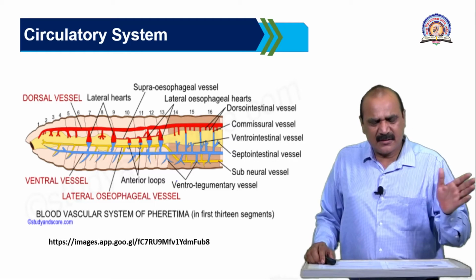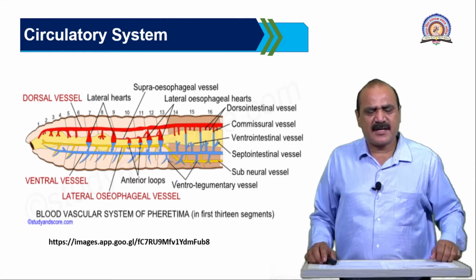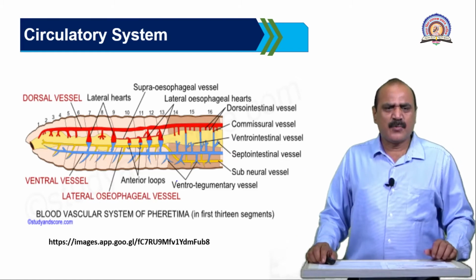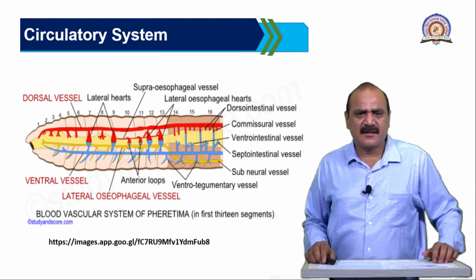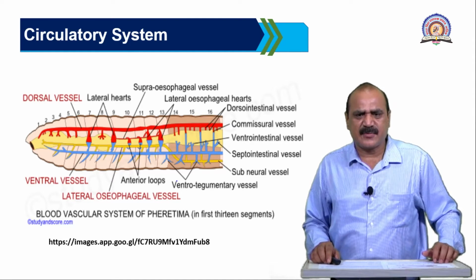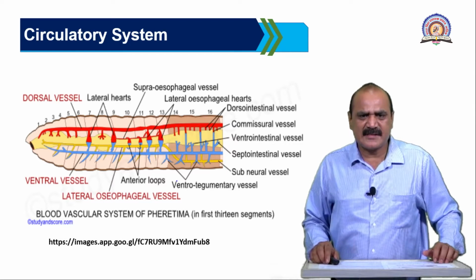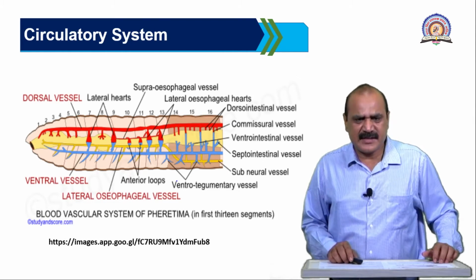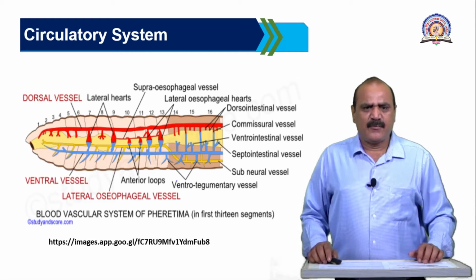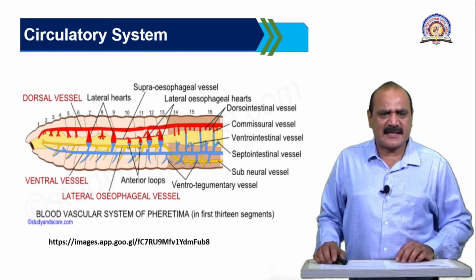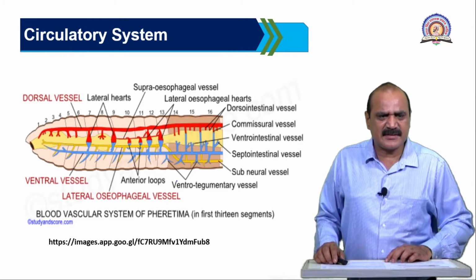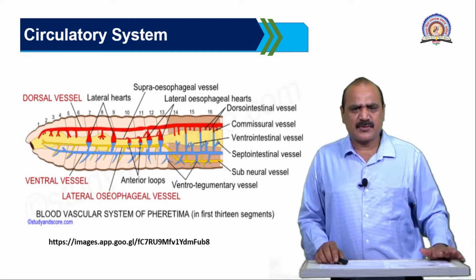Now, the path of circulation in the ventral blood vessel is from anterior to posterior. The ventrointestinal vessels are also present, as well as the dorsointestinal vessels in the intestine. Then the lateroesophageal vessel, found on the lateral side, collects the blood from the anterior side and passes it to the posterior side.